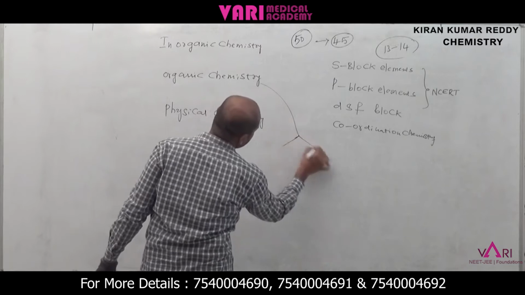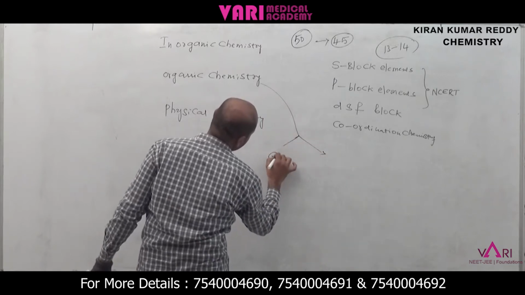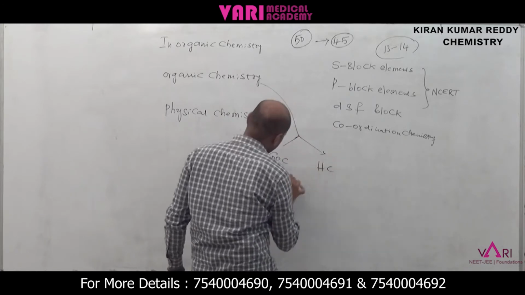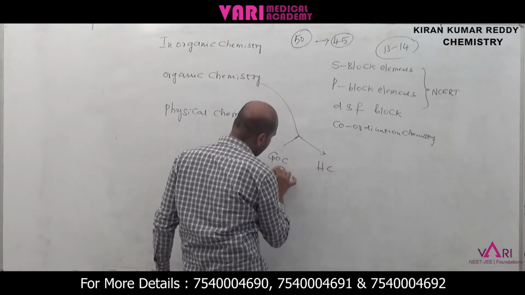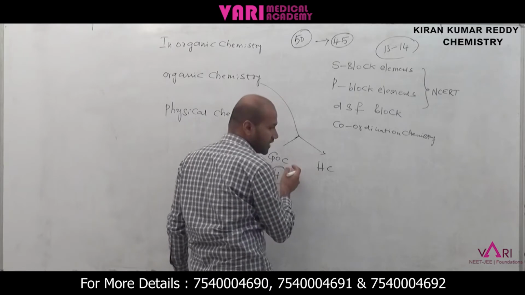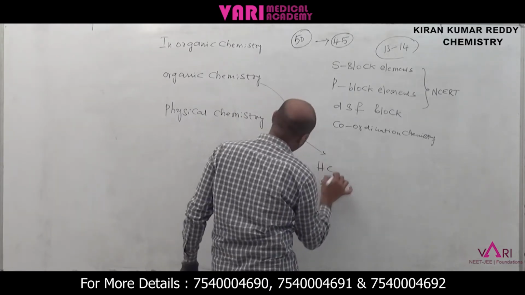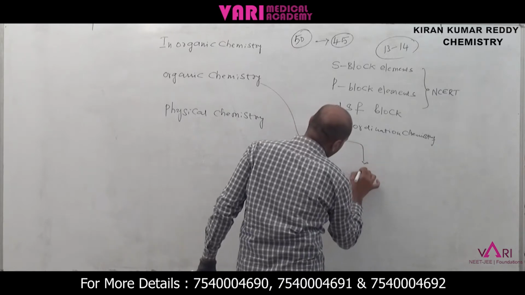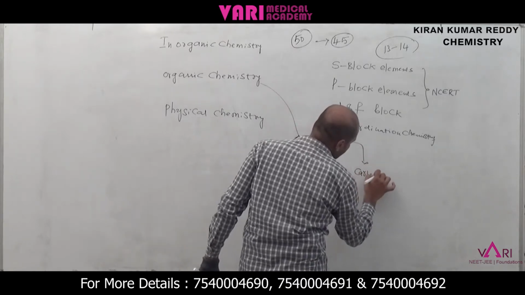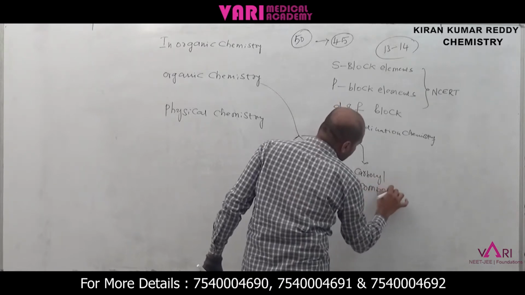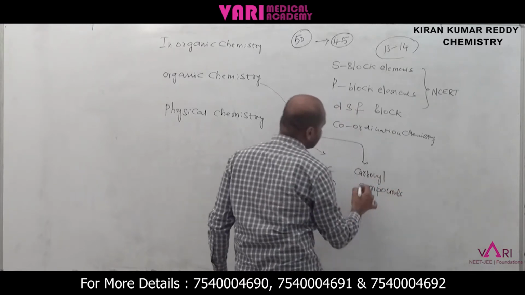Now, important topics in organic chemistry are GOC, general organic chemistry, and next one is hydrocarbons. Last time, 4 questions were given from GOC in the 2021 exam, and 2 questions from hydrocarbons. And next one is carbonyl compounds. Carbonyl compounds means aldehydes and ketones.